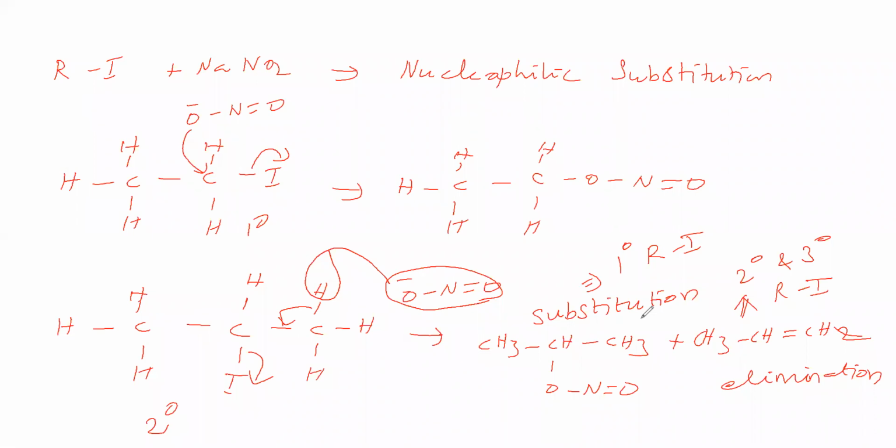Aryl halides will not go for this nucleophilic substitution; the remaining halides will. Primary halides give nucleophilic substitution, while secondary and tertiary halides give elimination.